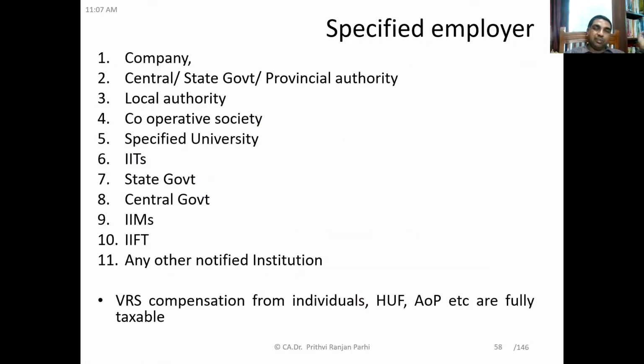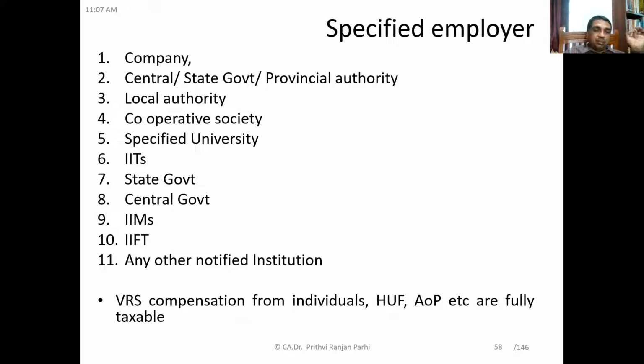First, let us understand the concept of specified employer. So please read it out. There are 11 types of specified employers. Only VRS paid by them will be considered for exemption. Number 1, 2, 3, 4. Please read it out. Company, central government, state government or provincial authority, local authority, cooperative society, specified universities, IITs, IIMs, IIFTs, and any other notified institution.